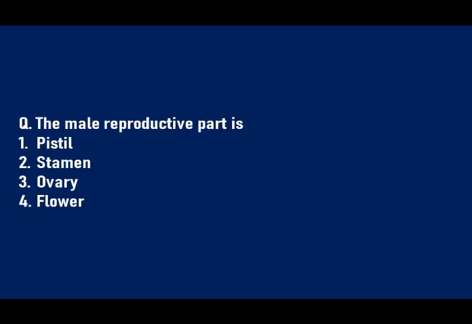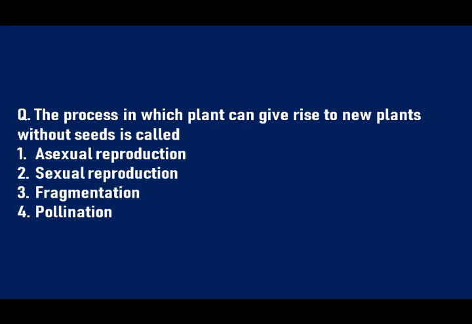The next question is, male reproductive part is, options are pistil, stamen, ovary, flower. So children, what is the male reproductive part? Male reproductive part is stamen. So the next question is, the process in which plants can give rise to new plants without seeds is called, options are asexual reproduction, sexual reproduction, fragmentation or pollination. So children, the process in which plants can give rise to new plants without seeds is called asexual reproduction.